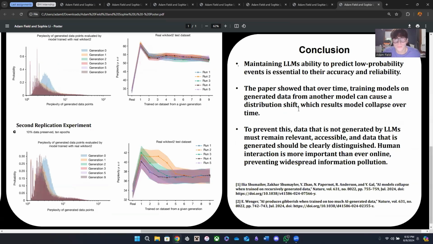So in conclusion, we showed that model collapse is when low probability events like the corgis start to disappear, and the high probability events like the golden retrievers are overestimated and start to take over. There's a distribution shift towards those high probability events and away from the low probability events. It's important to maintain low probability events in LLMs because they are essential to the accuracy and reliability of the LLM as a whole.